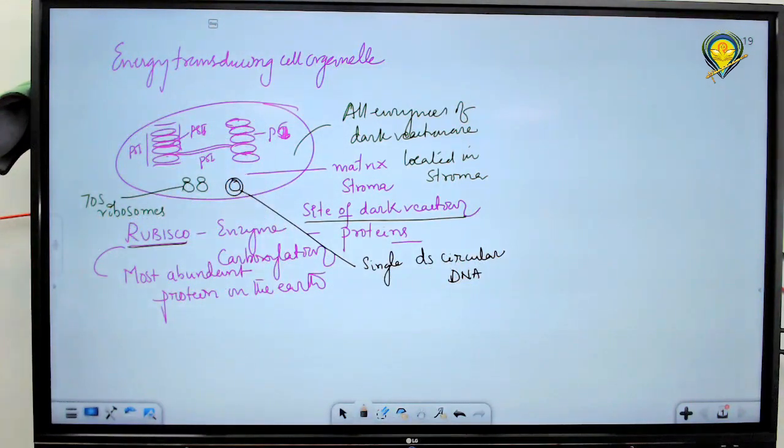DS means double stranded. Normally, in eukaryotes, chromosomal DNA is not circular. The DNA present in mitochondria and the DNA present in chloroplast are circular.